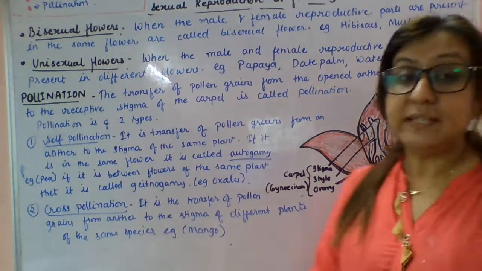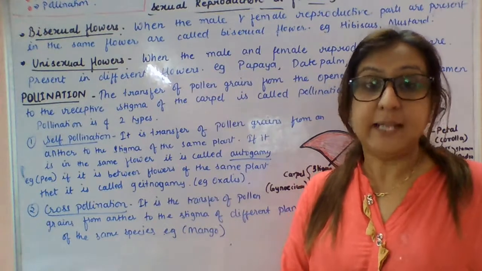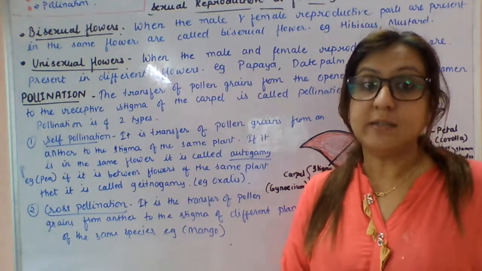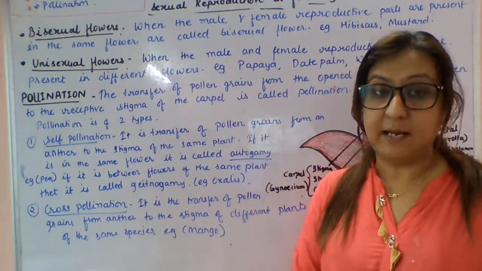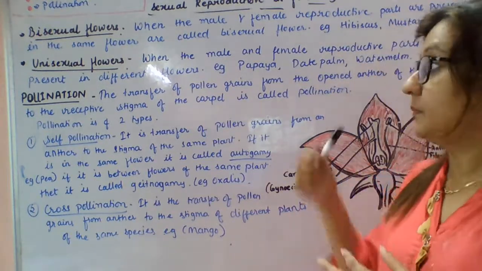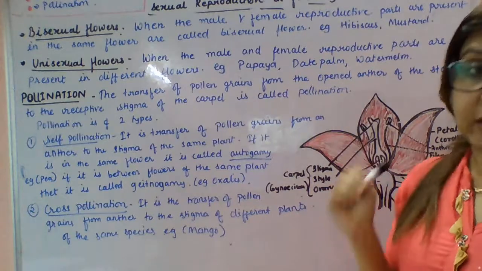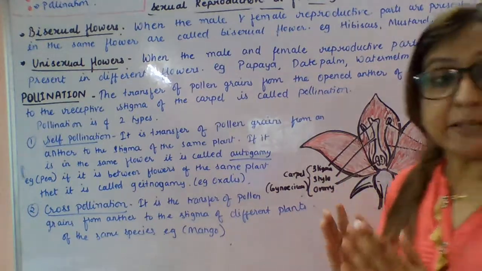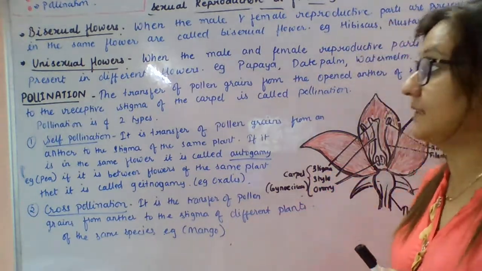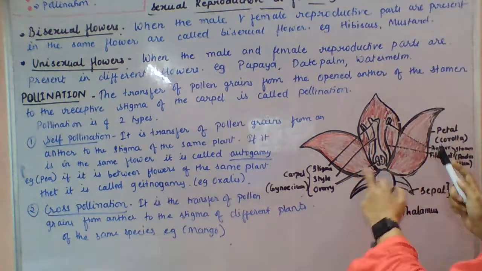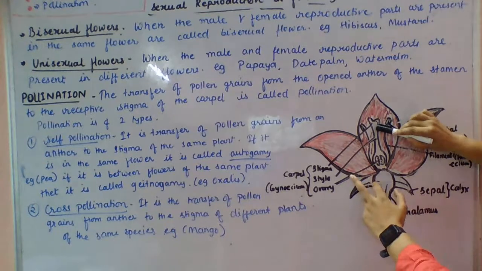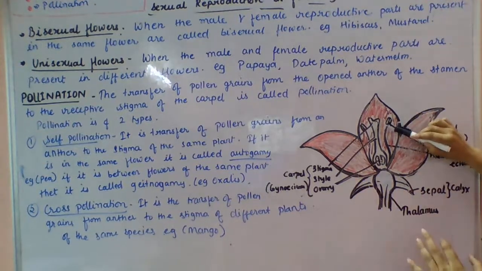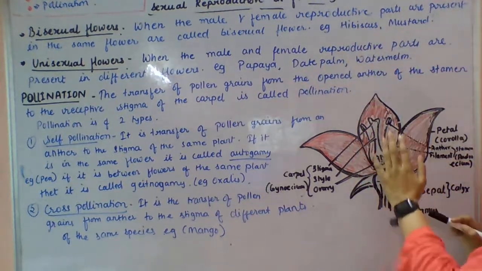Now students, we will discuss the types of flower. There are two types of flower. First is bisexual and second is unisexual. Bisexual flowers are those in which the male and female reproductive parts are present in the same flower. In this example, see the male and female reproductive parts, both are present in the same flower. The examples are hibiscus and mustard.